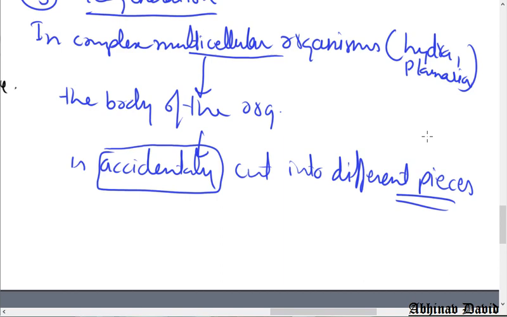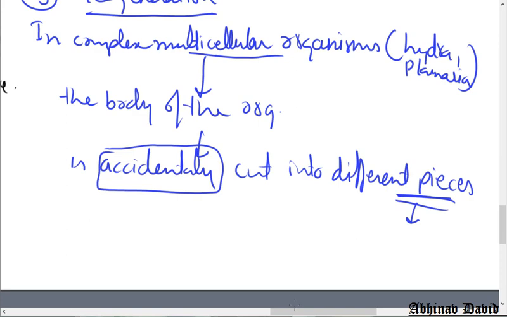But the difference between regeneration and fragmentation is that regeneration takes place in complex multicellular organisms, number one. Number two, fragmentation is natural. It is naturally occurring. When the body is mature, then it automatically divides. But here it is not natural, it is accidental. So the body of the organism is accidentally cut into different pieces, and then each piece can give rise to a new individual organism, or a new part of the body can be formed.